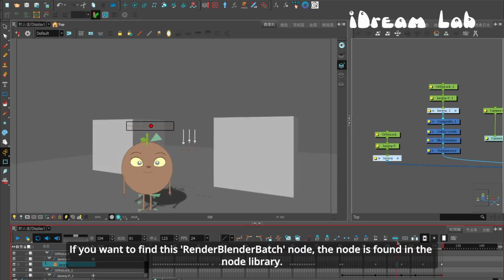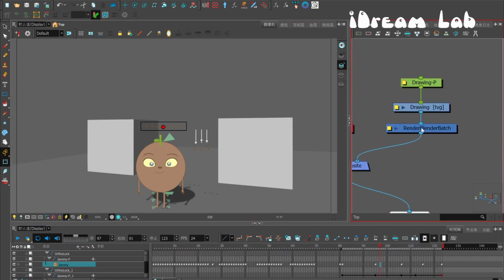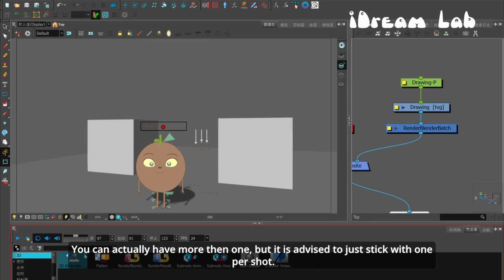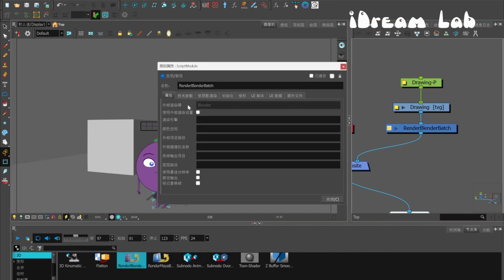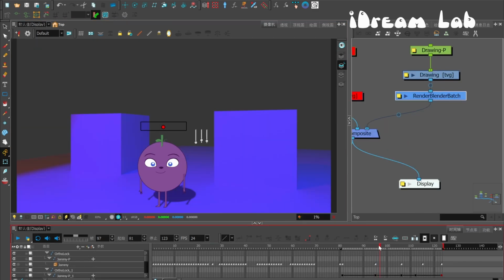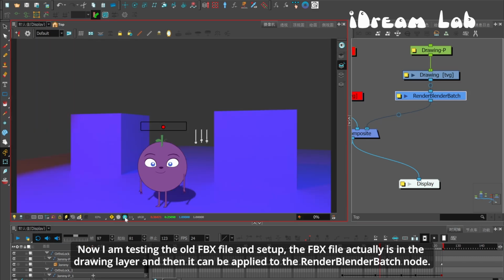If you want to find this Render Blender Batch node, the node is found in the node library. You can actually have more than one, but it is advised to just stick to one per shot. Now I'm going to test the old FBX file in setup. The FBX file actually is in the drawing layer, and then it can be applied to the Render Blender Batch node.